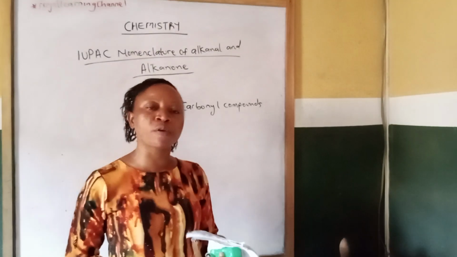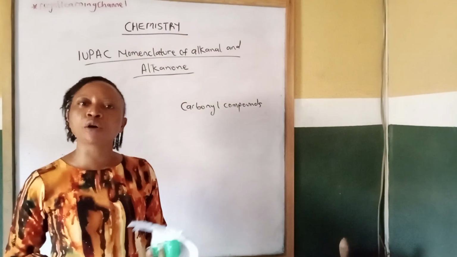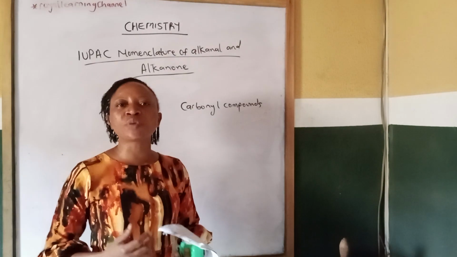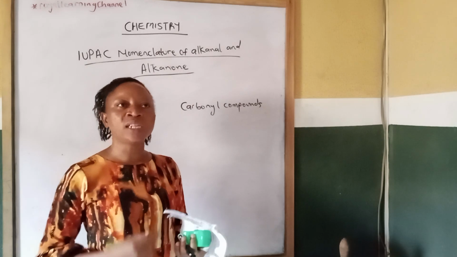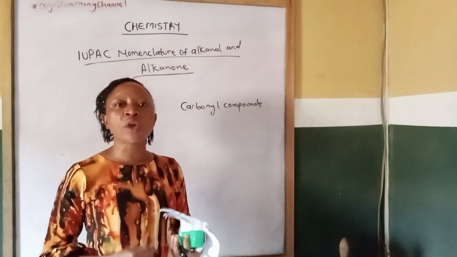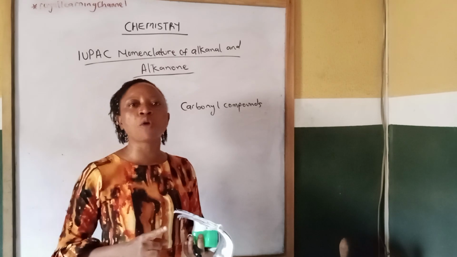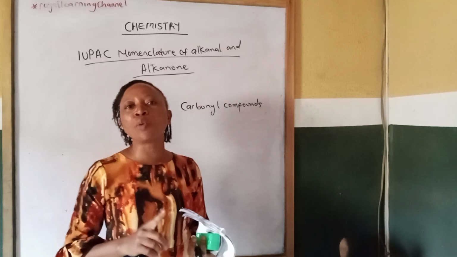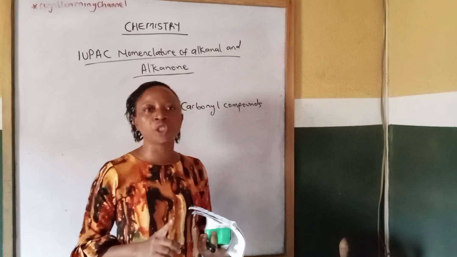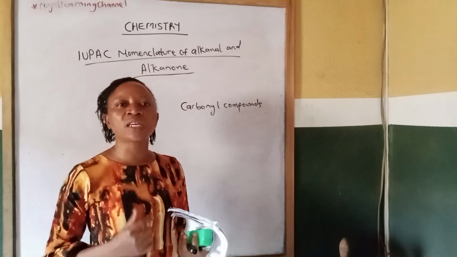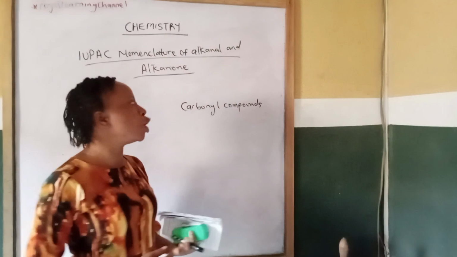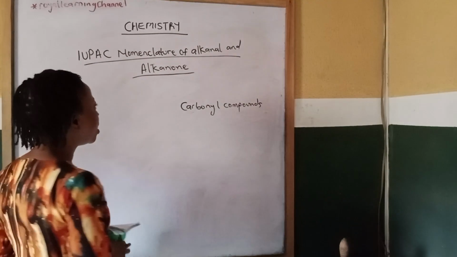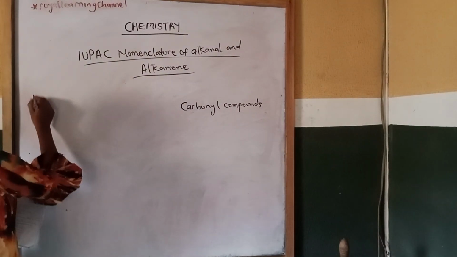How will you be able to recognize a compound that belongs to the carbonyl group? There will be the presence of a double bond, where the carbon atom from your functional group is double bonded with an atom of oxygen. When the carbon atom from the functional group is double bonded with an atom of oxygen, we call that kind of compound a carbonyl compound. So let's first discuss the IUPAC nomenclature of alkanal.